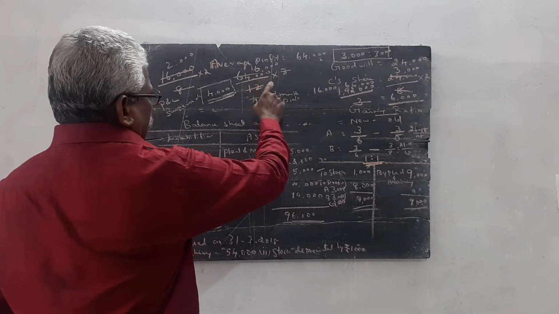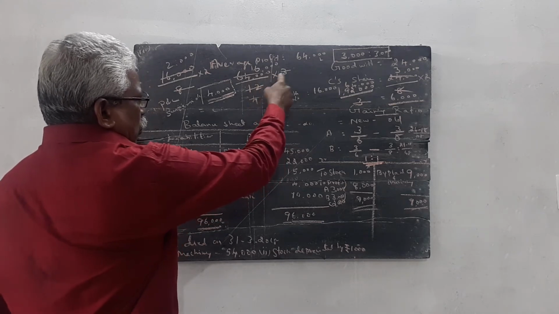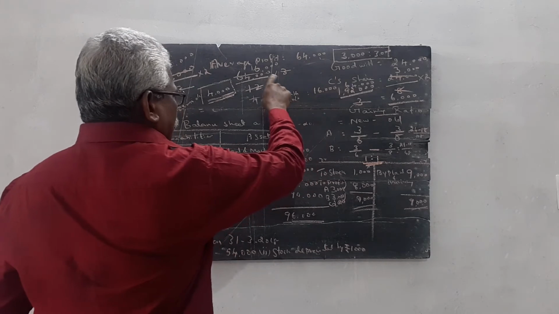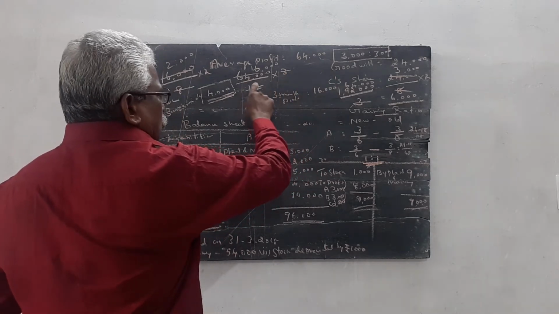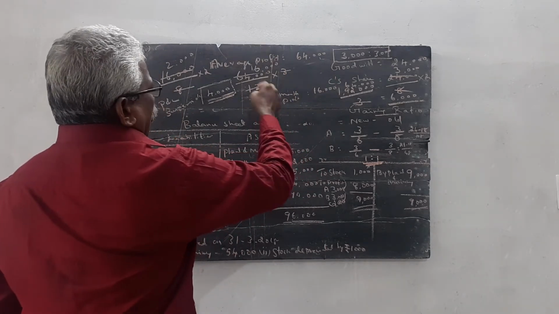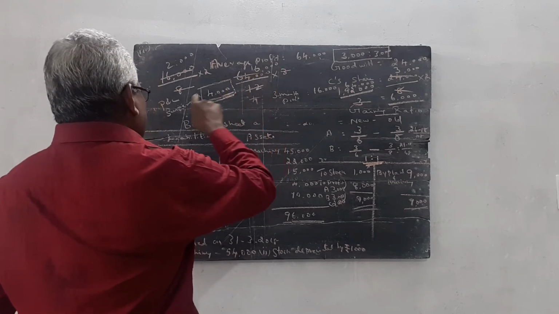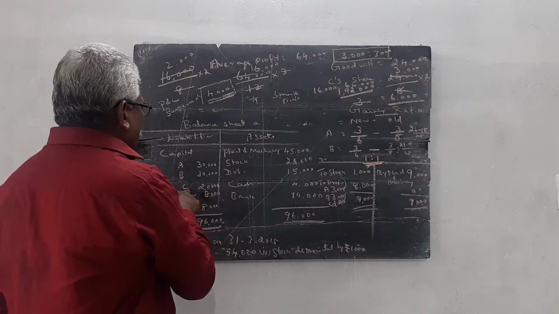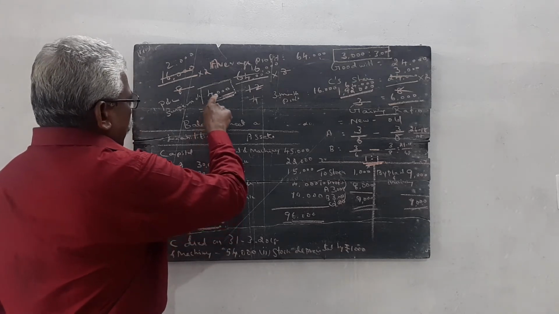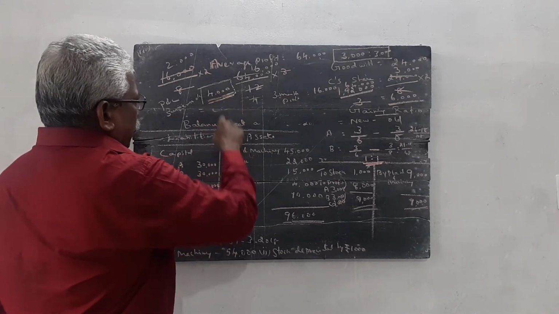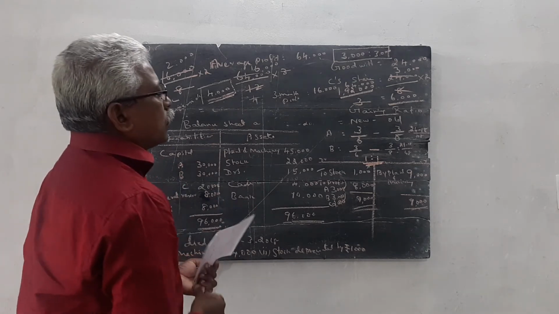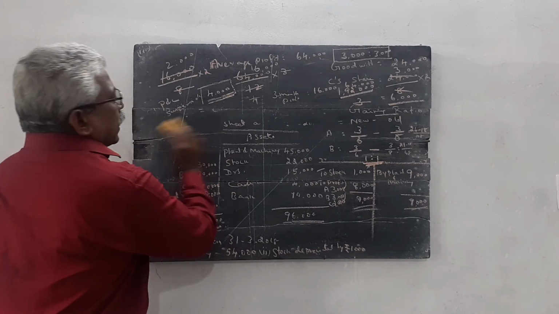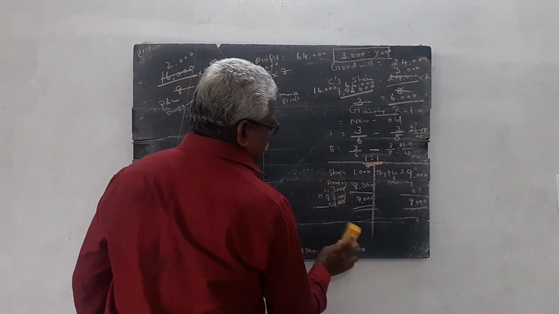Out of 16,000, C's executor is entitled to get only 4,000 rupees. It is also taken into account. So the revaluation account is completed. Then we do the capital account.